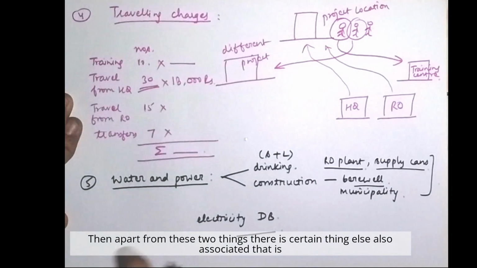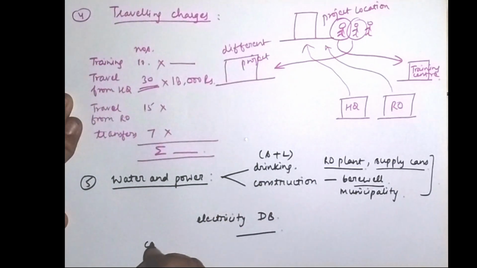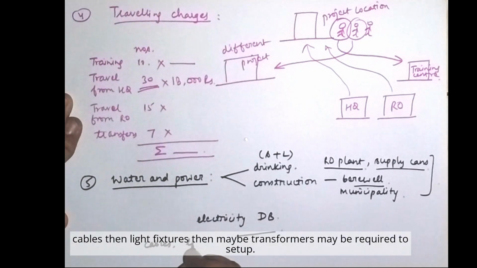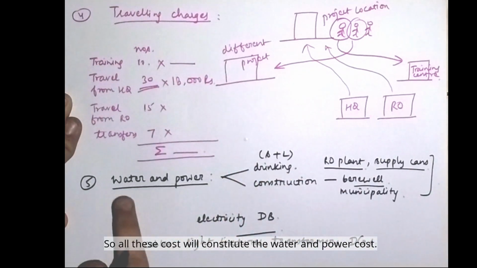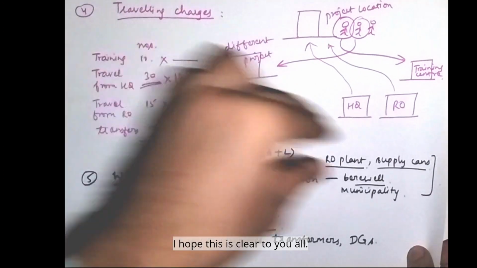Then apart from these two things, there are certain other things also associated, that is cables, then light fixtures, then maybe transformers may be required to set up. Then you may also require diesel generators as the power backup. So all these costs will constitute the water and power cost. I hope this is clear to you all.